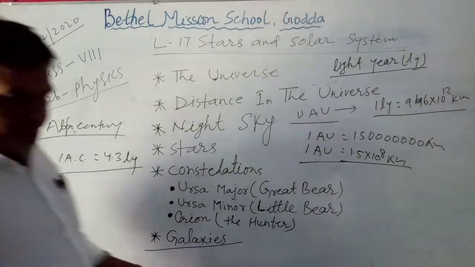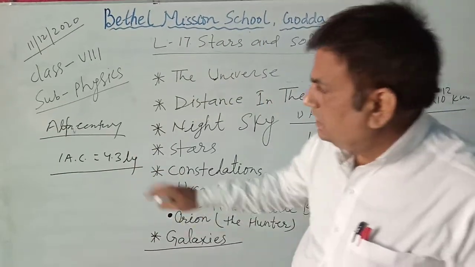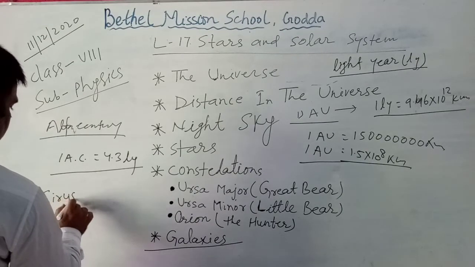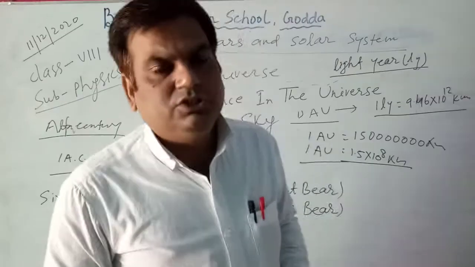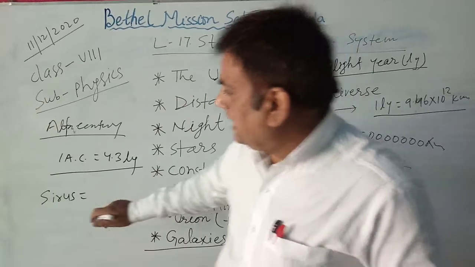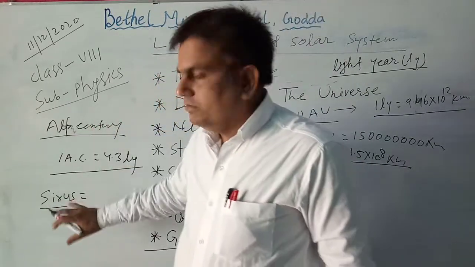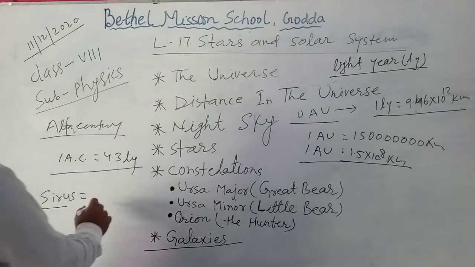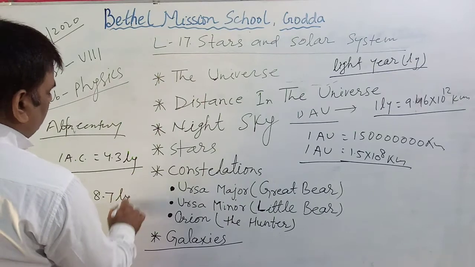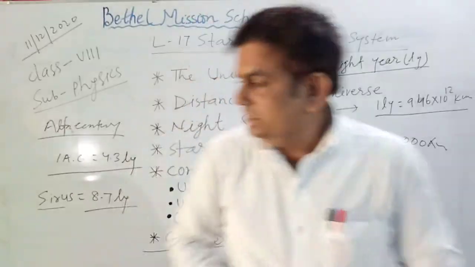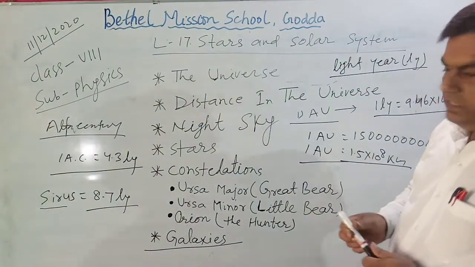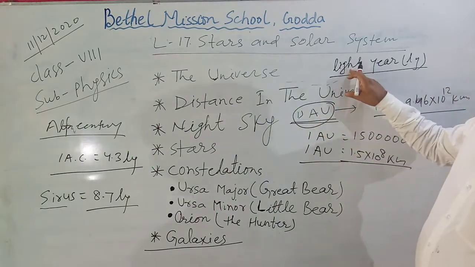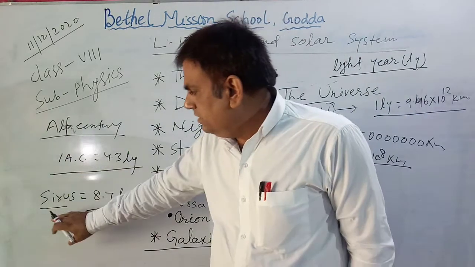The next bigger unit after Alpha Centauri is Sirius. Sirius is also a star, which is farther away than Alpha Centauri, and one Sirius equals 8.7 light years. So here we saw four units: number 1 astronomical unit, number 2 light year, number 3 Alpha Centauri, and number 4 Sirius.